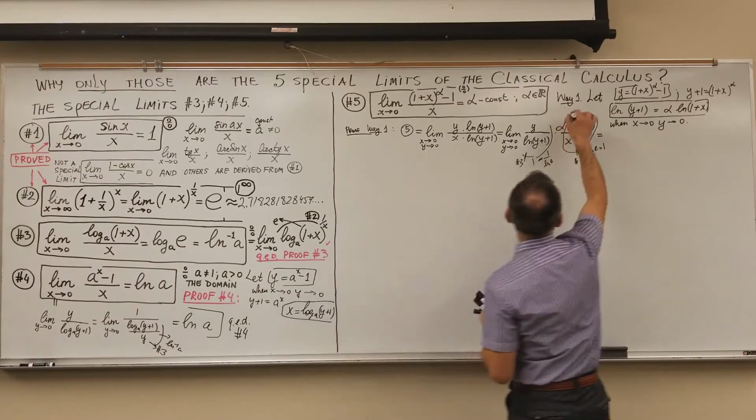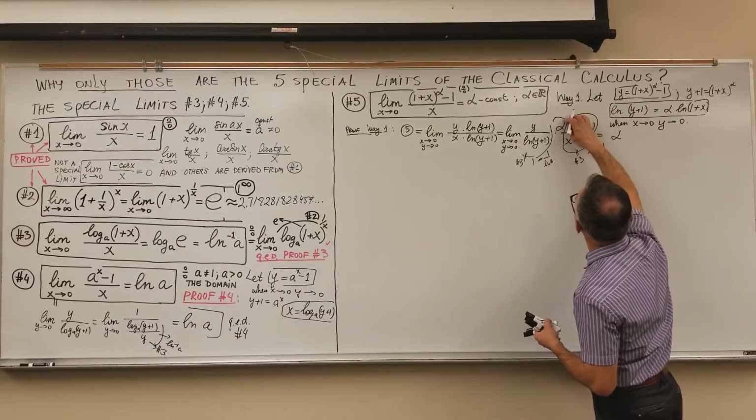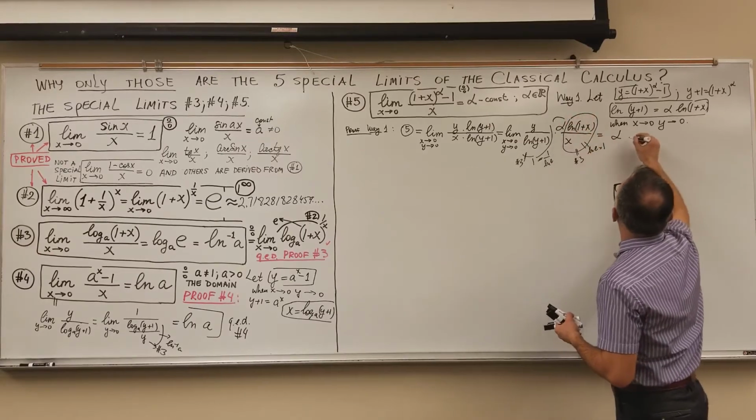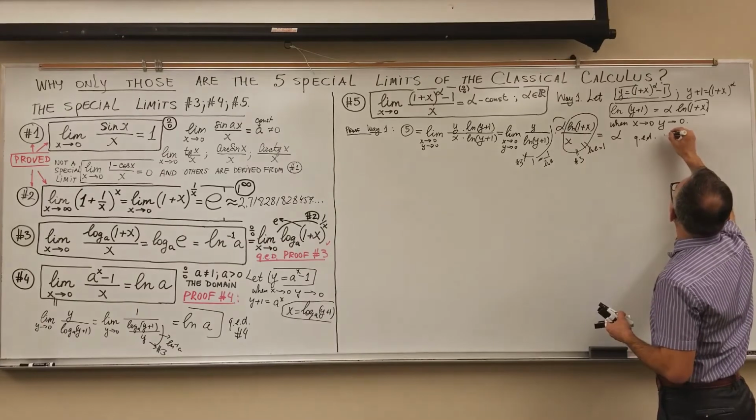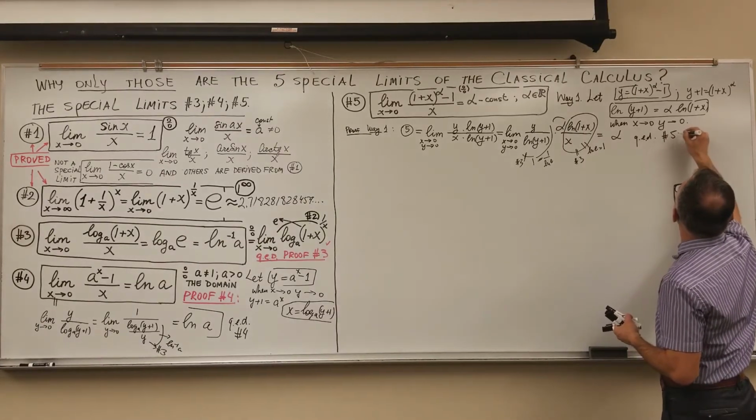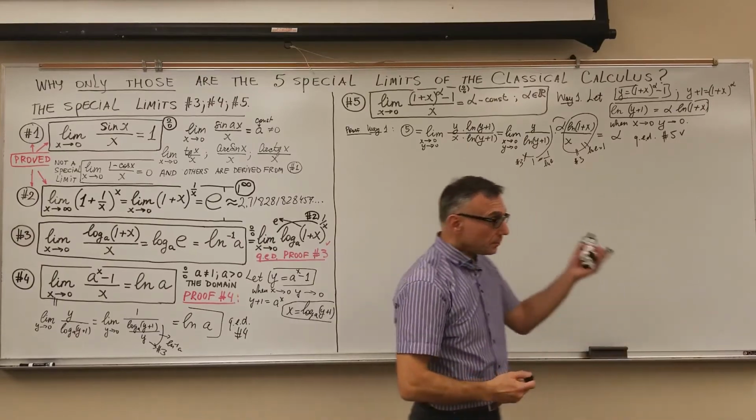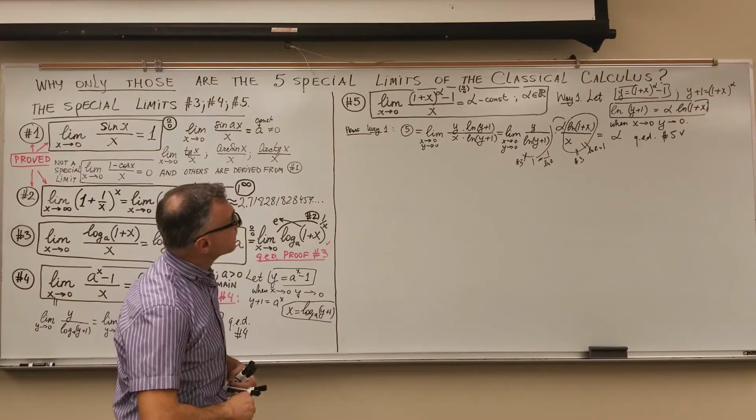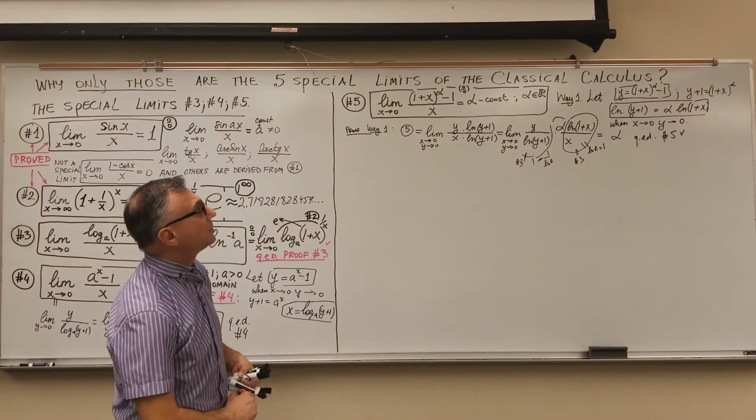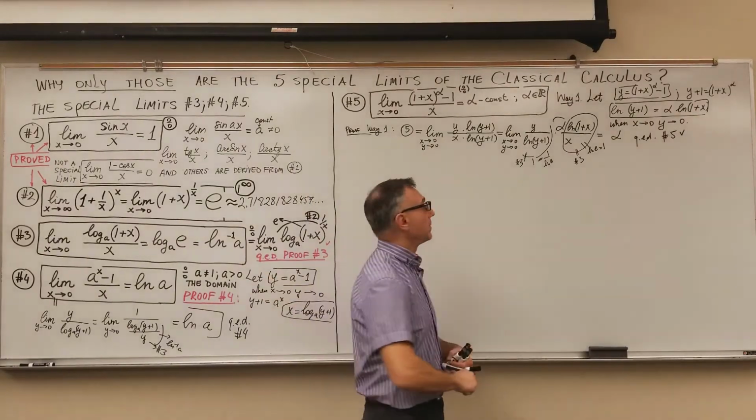What's left? My alpha is left here. Alpha pops out as the constant. So that's the end of the proof. Finally, number 5 proved. You can see it's equal to this real constant alpha. I proved it by reducing it to the special limit number 3.